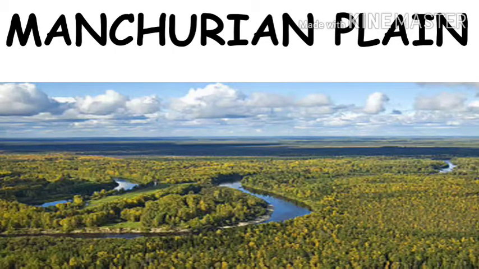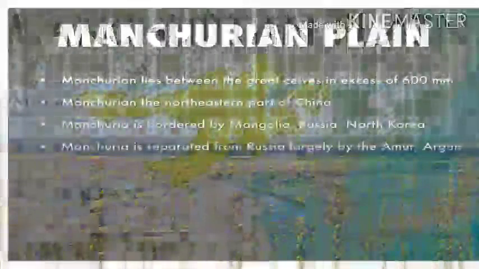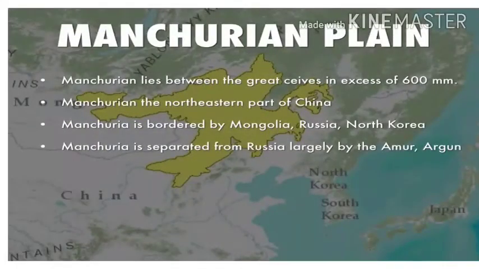Manchurian Plain, covering 350,000 square kilometers. It is China's largest plain with an elevation of lower than 200 meters and less than 100 meters to the southwest. The Manchurian Plain of Asia is the other name of the Amur Valley. Manchuria, the northeastern part of China, is bordered by Mongolia, Russia and North Korea. Manchuria is separated from Russia largely by the Amur and Argun.